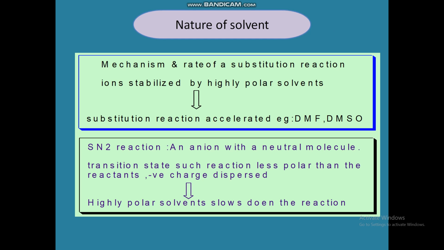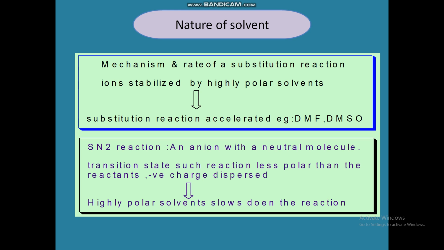Next, the nature of solvent. The nature of the solvent plays an important, dominant role in deciding the mechanism and rate of substitution reactions. Usually ions are stabilized by solvation in highly polar solvents.